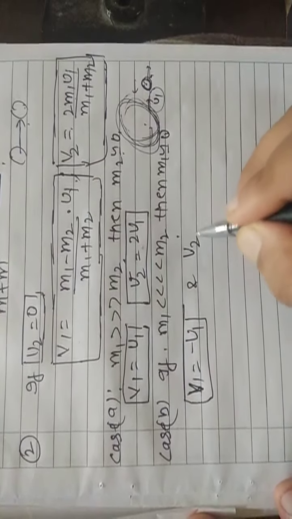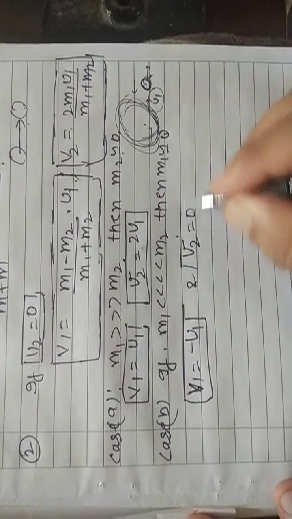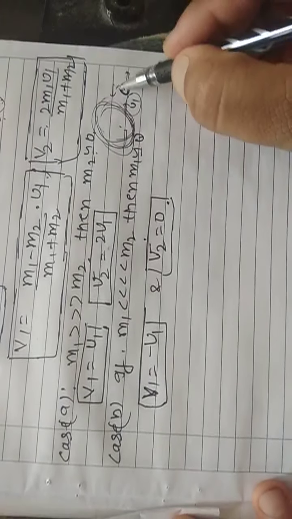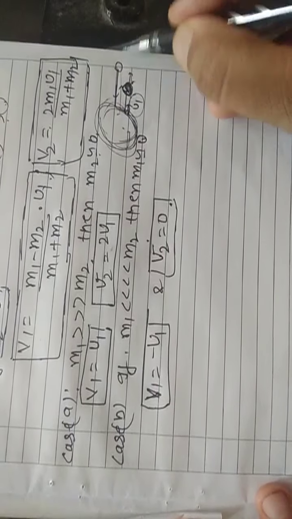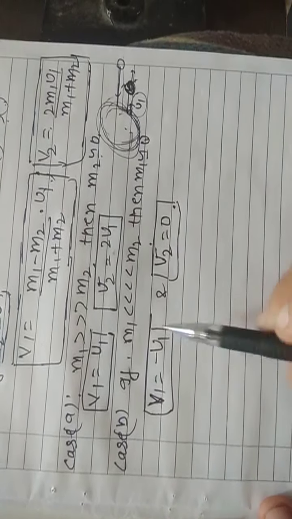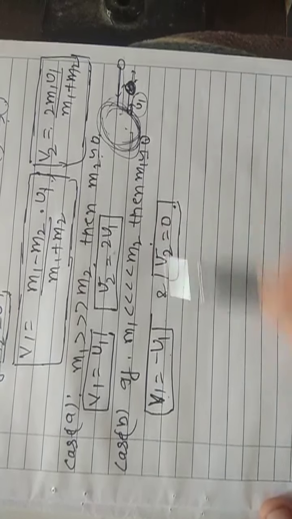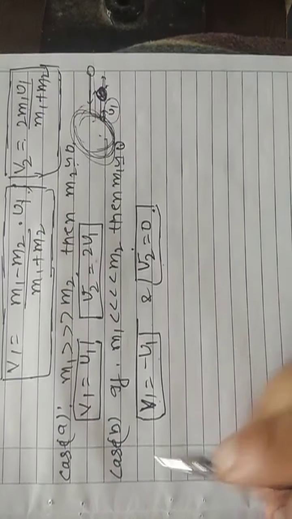And what is v2 then? m1 is 0, so v2 will be 0. It means a light body comes and hits the heavy one, the heavy one does nothing, but the light one goes back with the same velocity. I prove this: v1 is the negative of u1, where u1 is the initial velocity of the first body, but v2 remains 0.